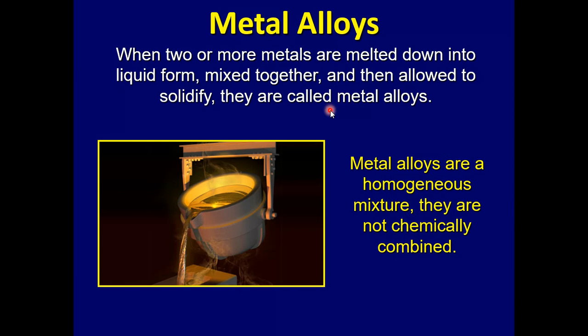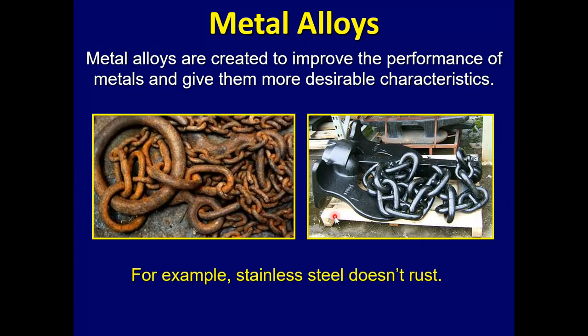Right, so when we're talking about metal alloys, these are when two or more metals are melted down into liquid form, mixed together, and then allowed to solidify. That's when they're called metal alloys. And metal alloys are homogeneous mixtures. They're not chemically combined. It's just a mixture. Now, we create metal alloys to improve the performance of the metals, give them more desirable characteristics. For example, pure iron rusts very easily. But we can mix iron with chromium and nickel and create stainless steel that doesn't rust.